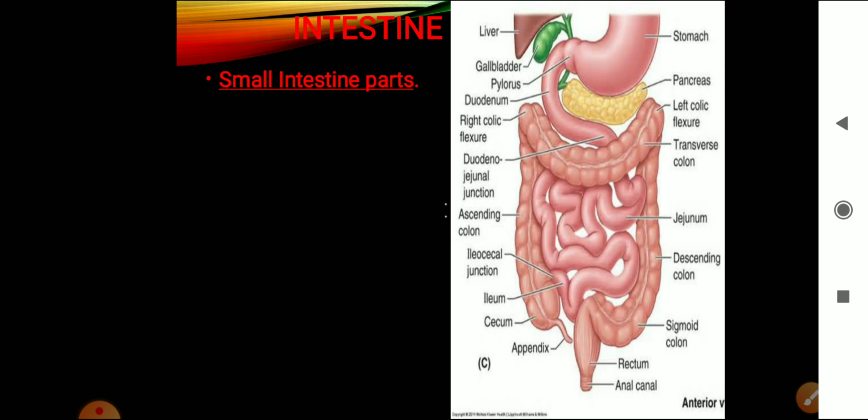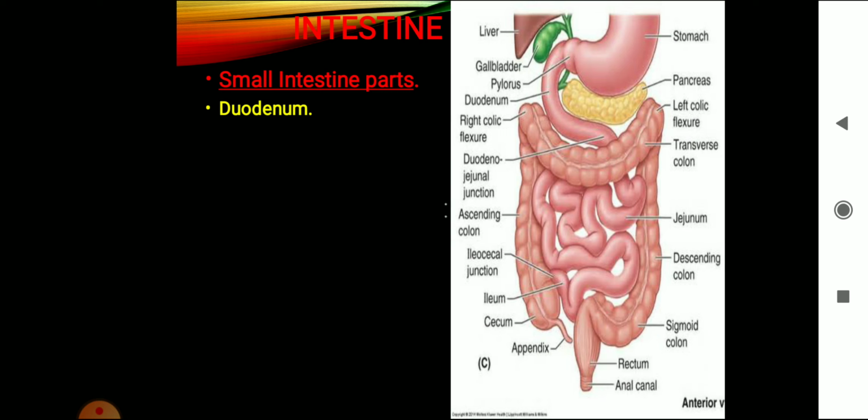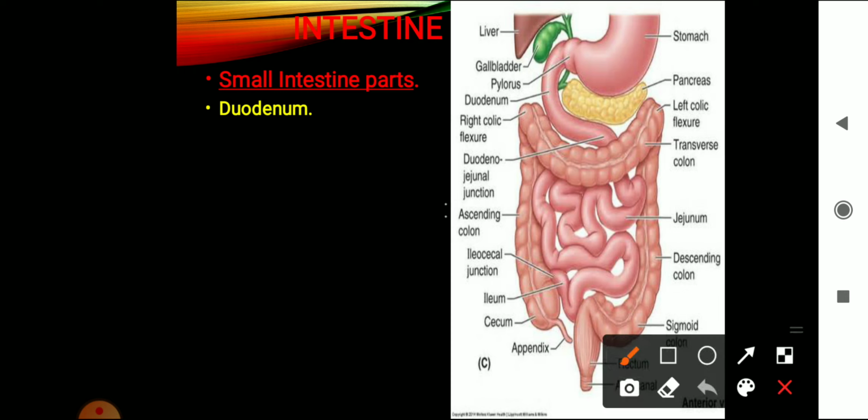Intestine is divided into two parts, that is small intestine and large intestine. Let's first see the parts of the small intestine. Small intestine consists of three parts. The first part, which is C-shaped. Here you can see this is the C-shaped part of the intestine. This C-shaped part of the intestine is called as the duodenum. Can you see that? This is a duodenum. So this is a stomach. Stomach continues as a C-shaped region which is called as a duodenum.